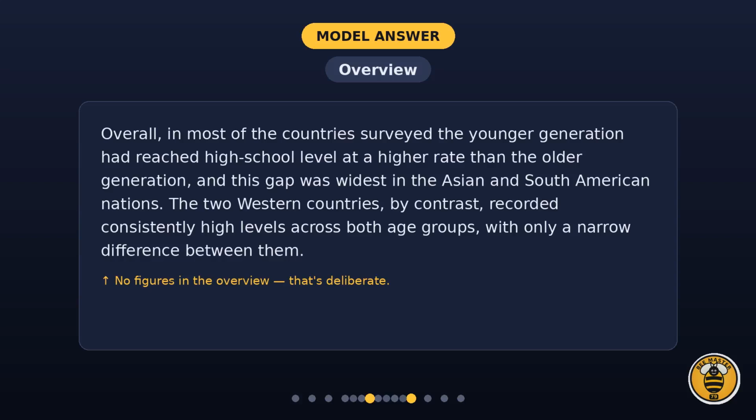Overview. Overall, in most of the countries surveyed, the younger generation had reached high school level at a higher rate than the older generation, and this gap was widest in the Asian and South American nations. The 2 Western countries, by contrast, recorded consistently high levels across both age groups, with only a narrow difference between them. Notice there are no numbers in the overview.